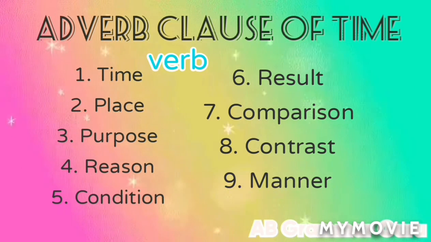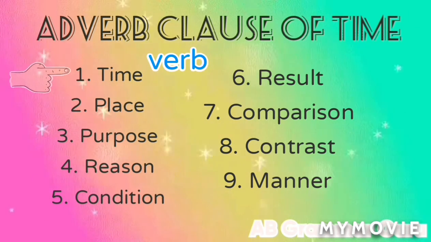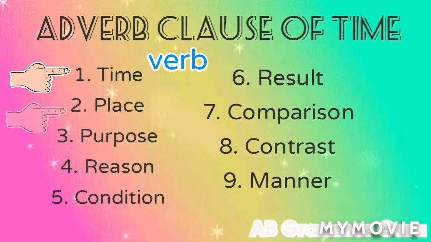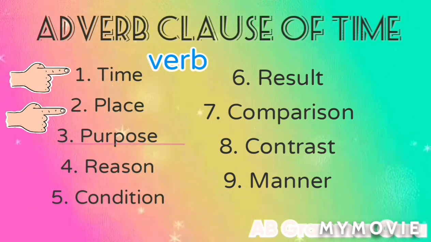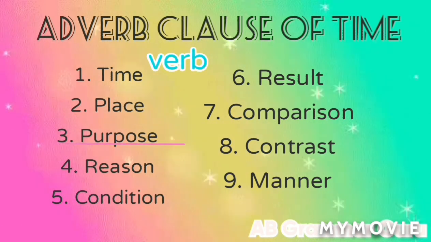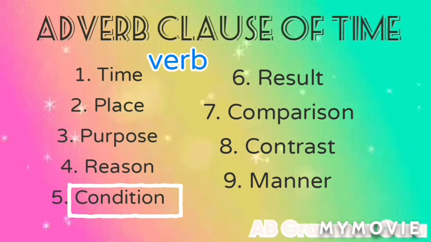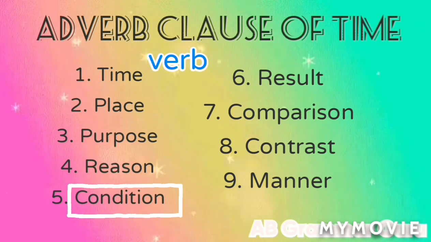Means what? The verb, right? So, the verb has time. Means the action has time. The action has place. The action has purpose. Without purpose, action doesn't take place. There is a reason for every action. There is condition for action. For example, when I say that I will come, on what condition will I come? If you help me, right? So in this way, there is a condition for the action.